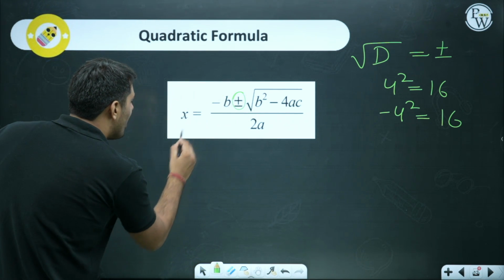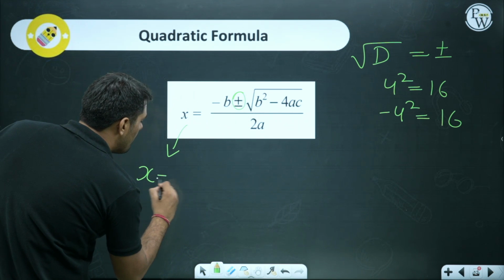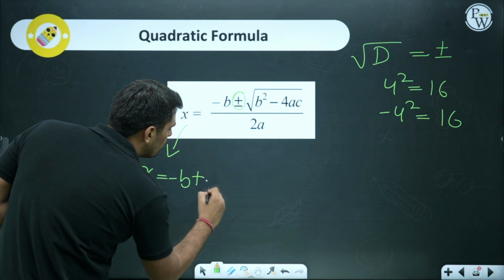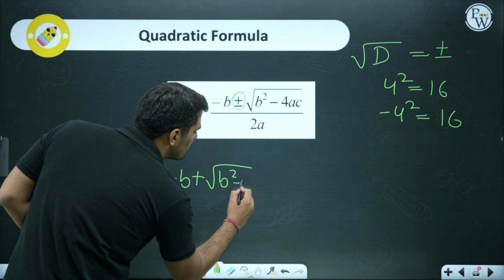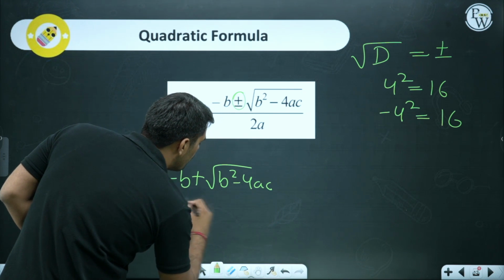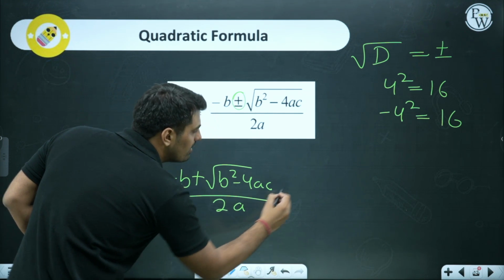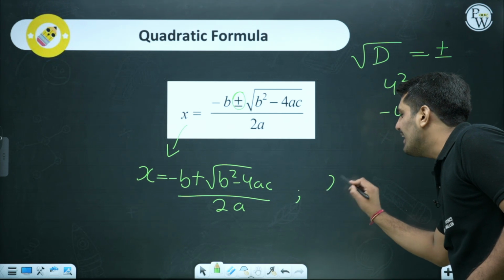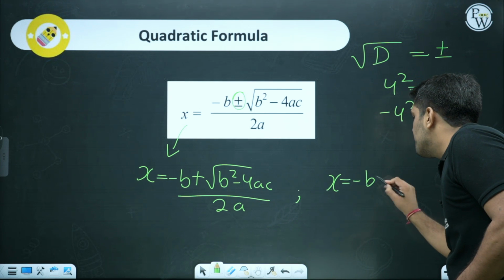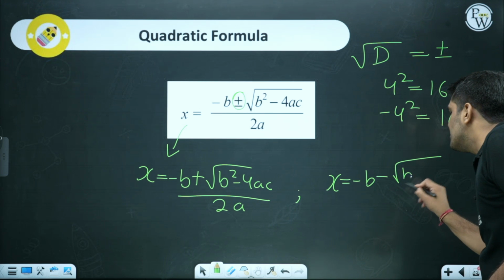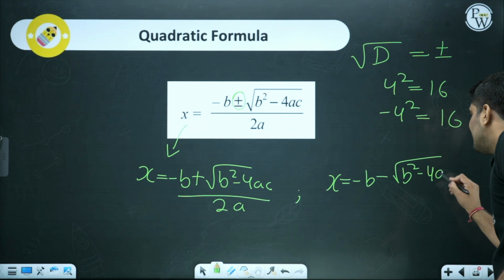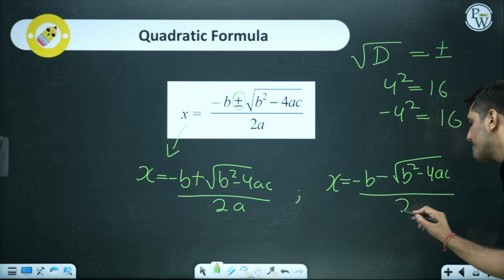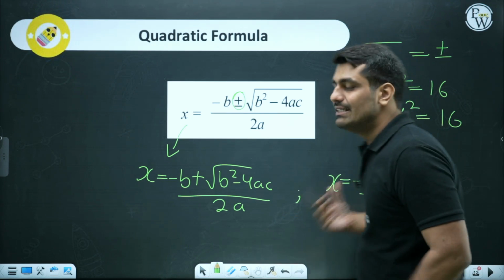One being x equals minus b plus root of b square minus 4ac upon 2a, and the other, taking the negative sign over here, giving us x equals minus b minus square root of b square minus 4ac upon 2a. These are the two roots.